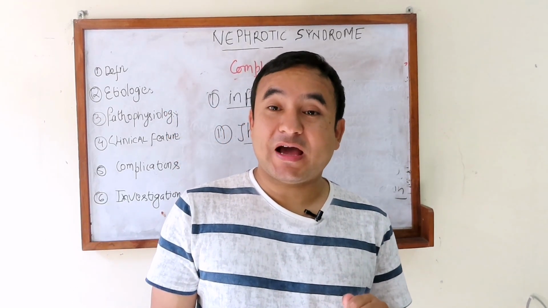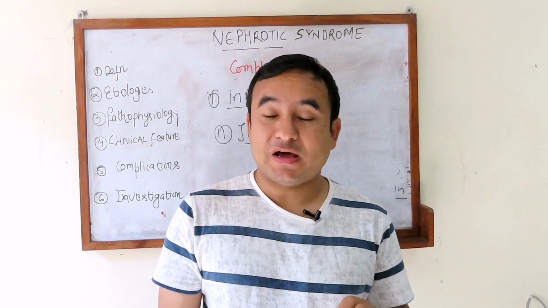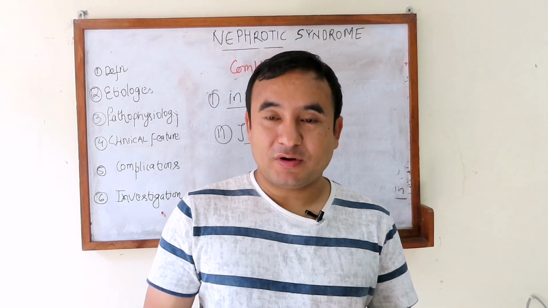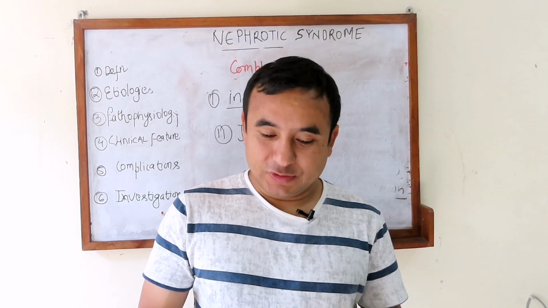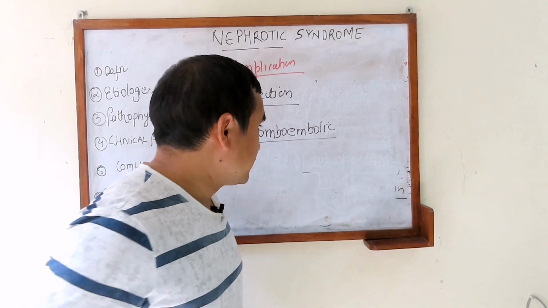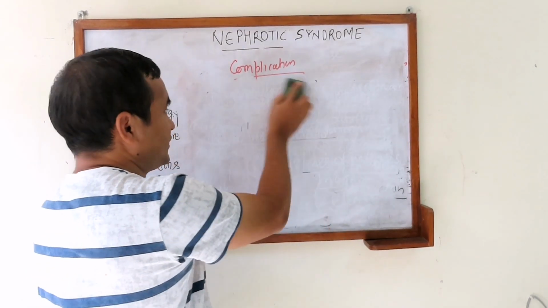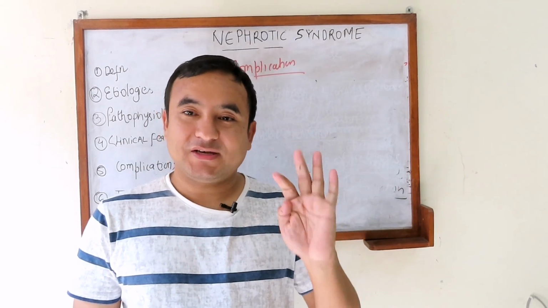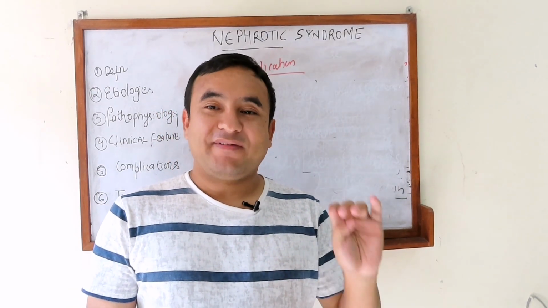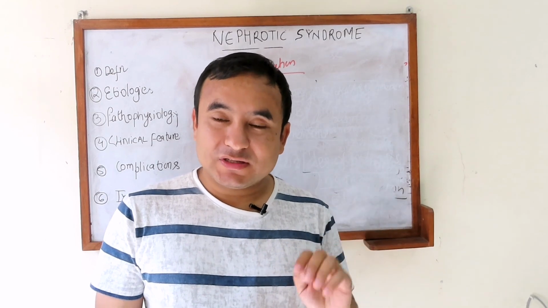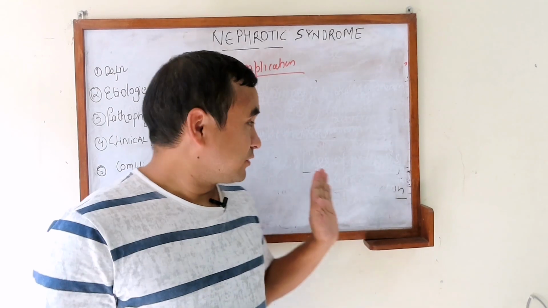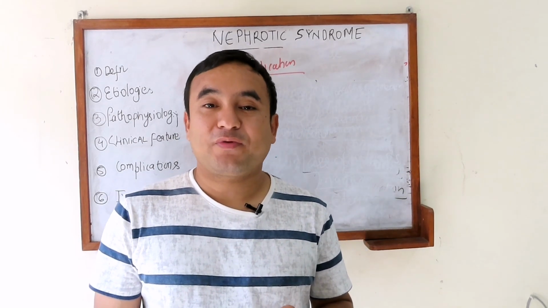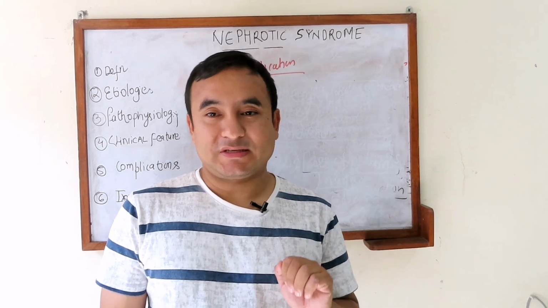Some patients can have hypothyroidism as well. So, the common complications of nephrotic syndrome are infection, thromboembolic phenomena, vitamin D deficiency, and acute kidney injury. These are the common complications of nephrotic syndrome we should always screen for.